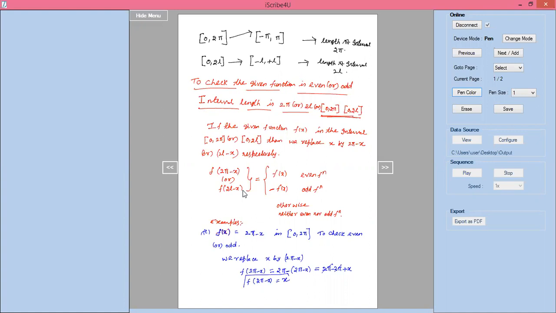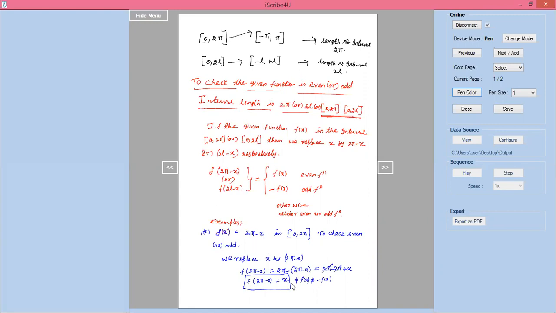So f of 2 pi minus x equals x, which means I am not getting f of x. I have to get f of x, but what I am getting is not equal to f of x and not equal to minus f of x. Am I right? In the place of x I put 2 pi minus x, and after replacing I am getting x. Is it the same as f of x, which is 2 pi minus x?